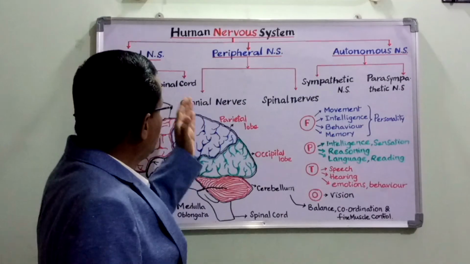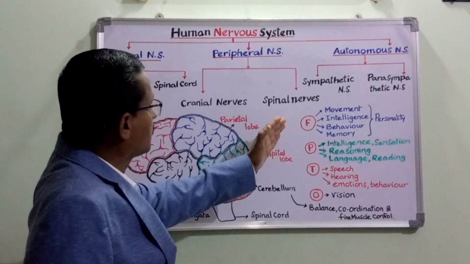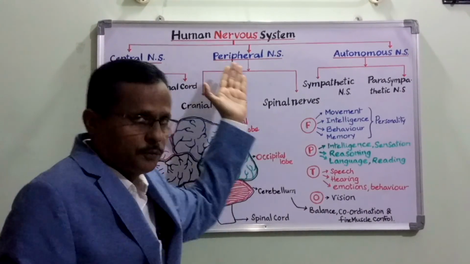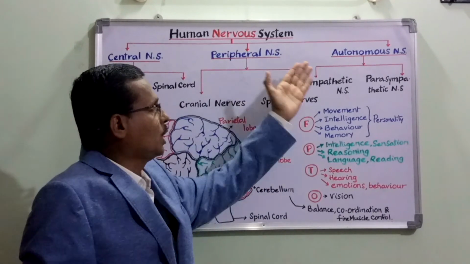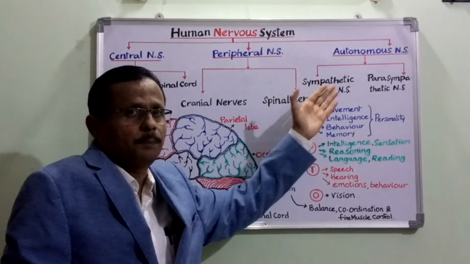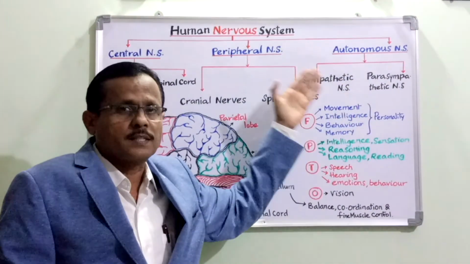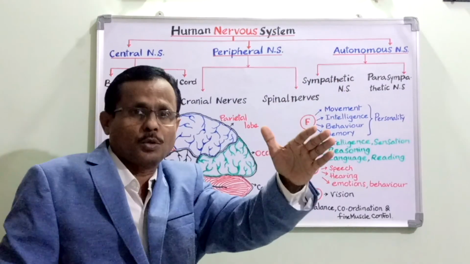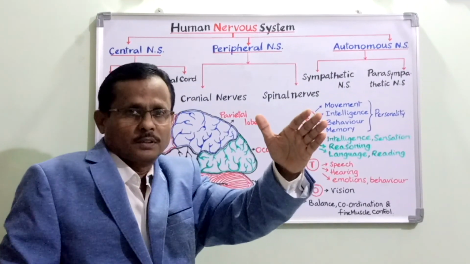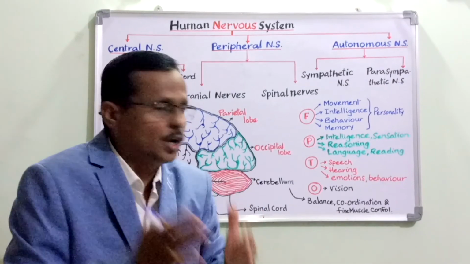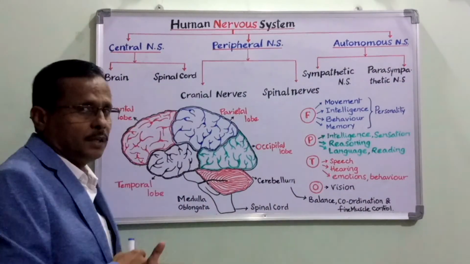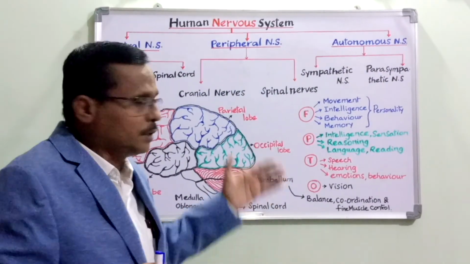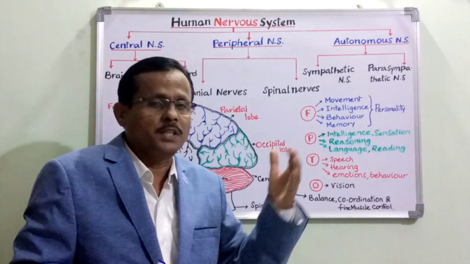With regards to the other details of cranial nerves and spinal nerves, relating to the peripheral nervous system and autonomous nervous system that comprises the sympathetic and parasympathetic nervous systems, let us deal with that in the next video to come. So, I think I have given you ample information regarding the brain. If at all something is missing, we shall cover it in the next video.